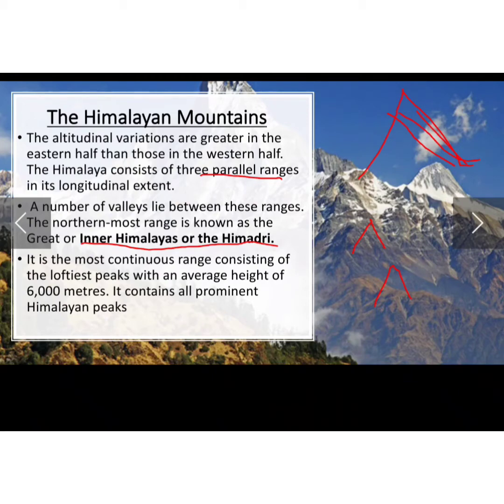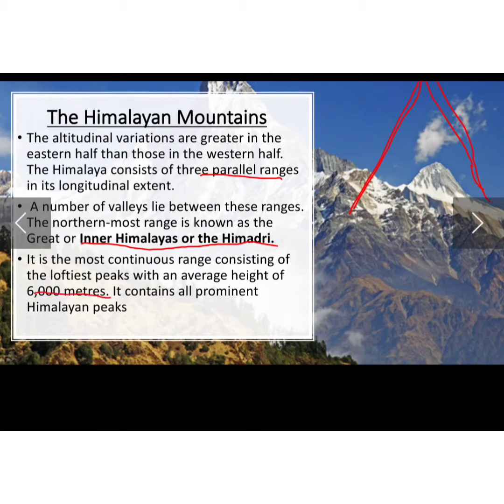Now this is the most continuous range, consisting of the loftiest peaks. Loftiest in the sense that they are the most giant and strongest, and plus they are continuous. There is no gap; they are totally continuous, and their average height is 6000 meters.